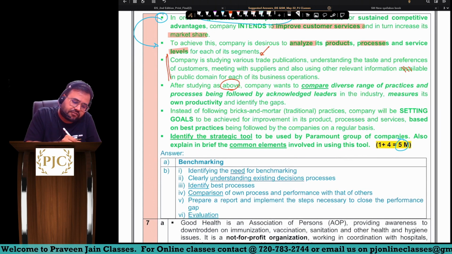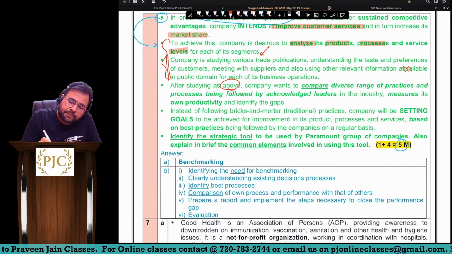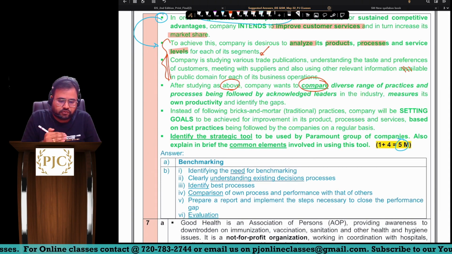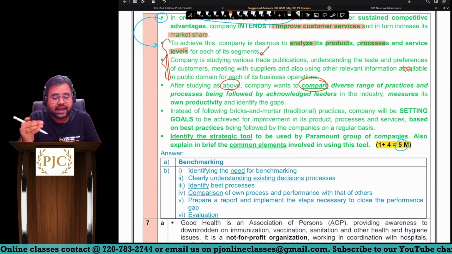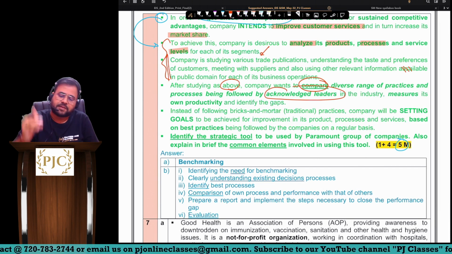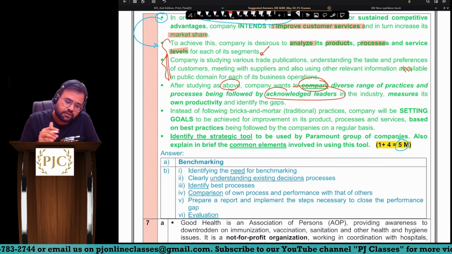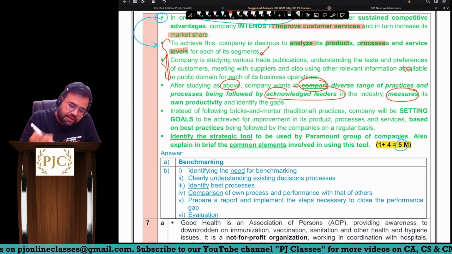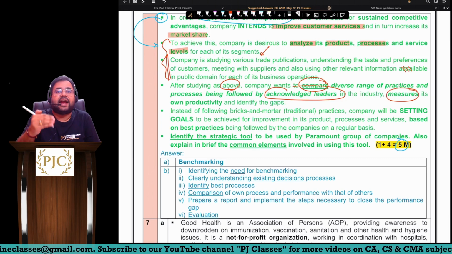After gaining this entire knowledge, the company wants to compare the diverse range of practices and processes being followed by acknowledged leaders. Acknowledged leaders means the best players in the market, in the industry. They first want to find out who they are, then measure their own productivity and identify the gaps.